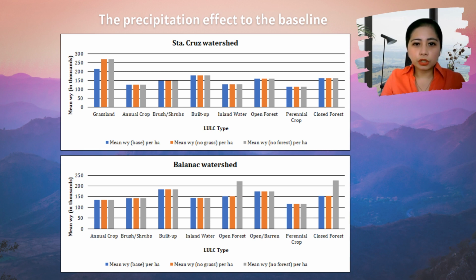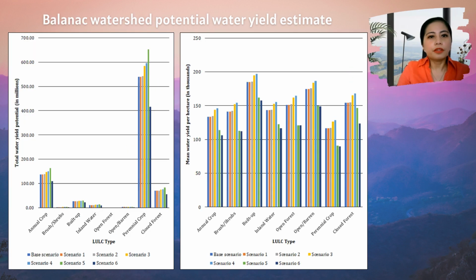Now, in Balanac watershed, the graph shows that the mean water yield in open and closed forests increased significantly if their vegetation properties were removed. This implies the importance of the role of the vegetation to the potential effect of precipitation in the context of water yield. These are the results of the water yield potential estimation for Balanac watershed under the 6 scenarios.